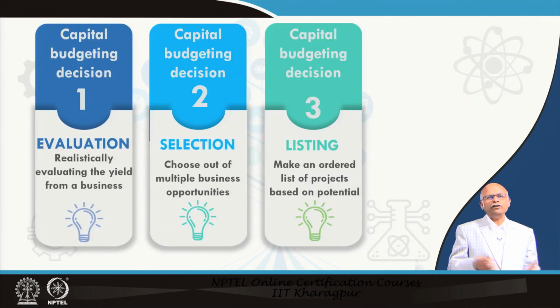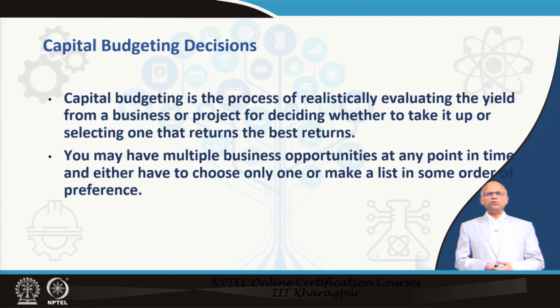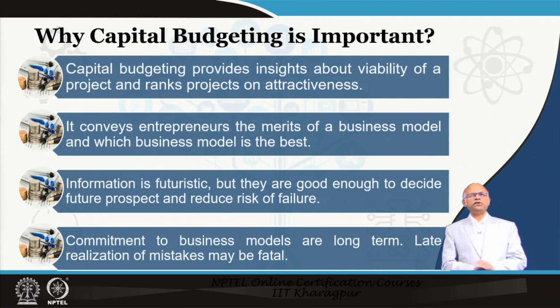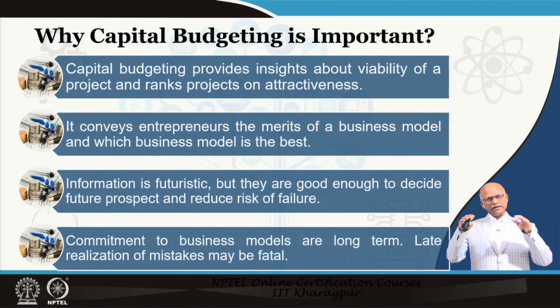So, one is evaluation, you want to realistically evaluate the yield of a business, then you want to choose out of multiple business opportunities, you want to make an ordered list depending on cash flow, etc. Now, the same thing told differently, if you have multiple project opportunities, you have to really make an ordered list. Why is capital budgeting important? It provides insight about viability of projects, and it ranks projects on the basis of net present value. So, that gives a clearer picture than projected cash flow.